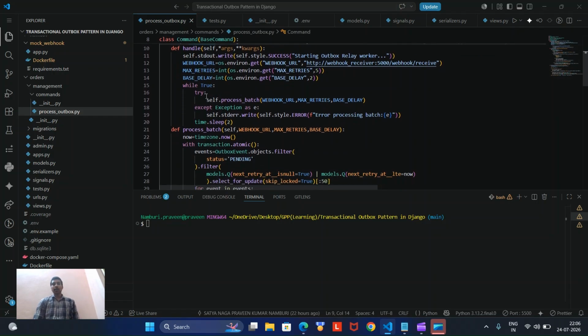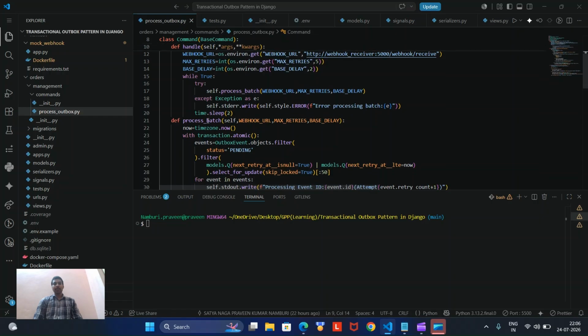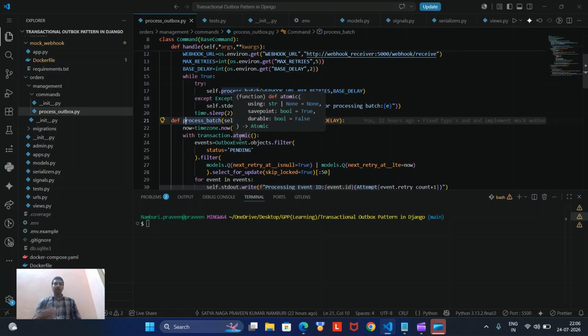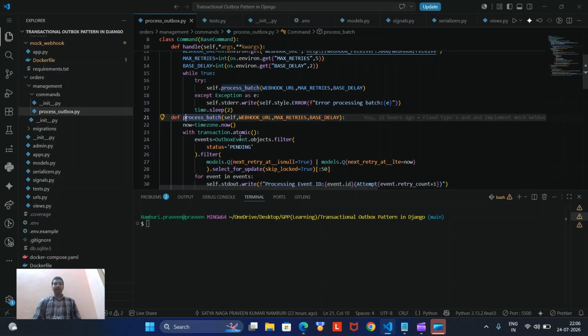So yeah, while true means, if there are events in our system, I mean in the outbox table, we are trying to process a batch. This process batch method will be executed. So we are extracting the current time, and this logic is wrapped in a transaction.atomic block.